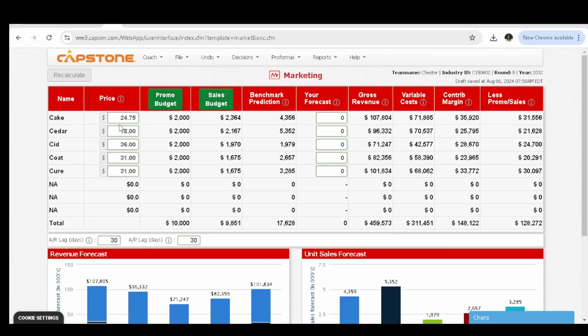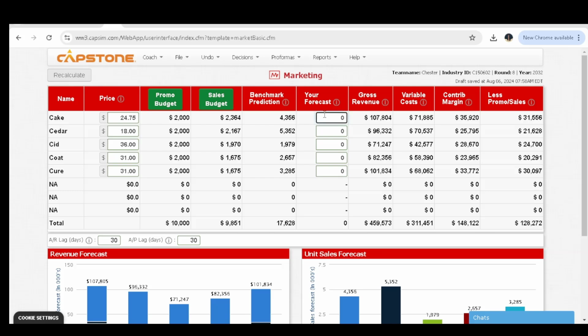And at the pricing and forecast, I decided that we should maintain our price for cake, also after keenly going through the report. For cedar, I decided that also we maintain the price of 18. For seed, I decided also we maintain the price. Also for cot, we maintain, and for cure, we maintain our prices because our prices are favorable for our customers.